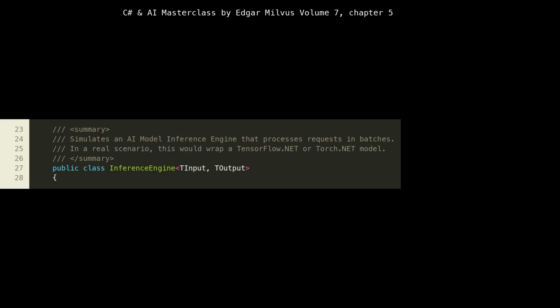This section, lines 23 to 28, introduces the InferenceEngine class, which is the core component of our batching system. The XML comments clearly state its purpose, to simulate an AI model inference engine that processes requests in batches. This is a critical cloud-native pattern for AI workloads. Why batching? Because AI models, especially deep learning models, are often optimized for parallel processing on GPUs, and processing multiple inputs simultaneously, a batch, is significantly more efficient than processing them one by one. This reduces overhead and maximizes hardware utilization.